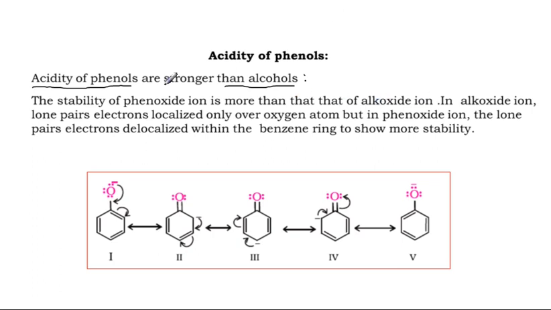What is alkoxide ion? Alkoxide is single bond O with an additional charge and 4 electrons. This is alkoxide. Okay, and what is phenoxide?